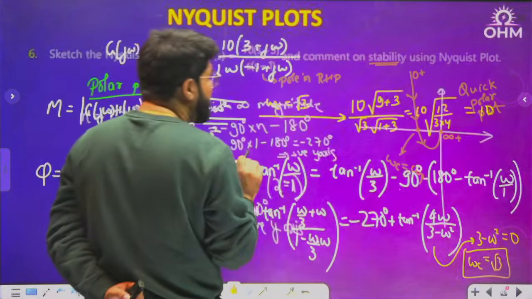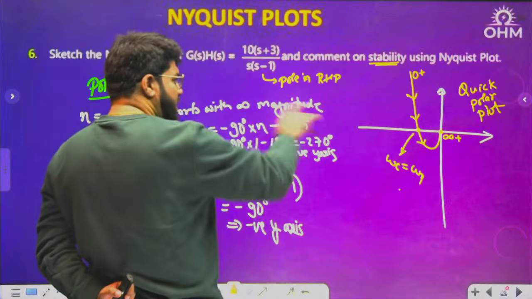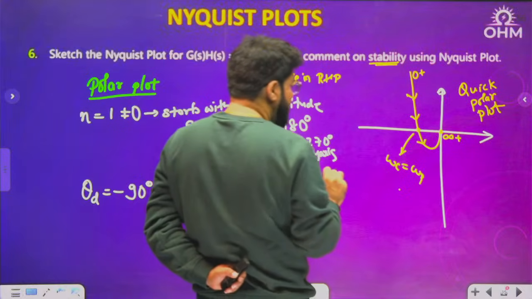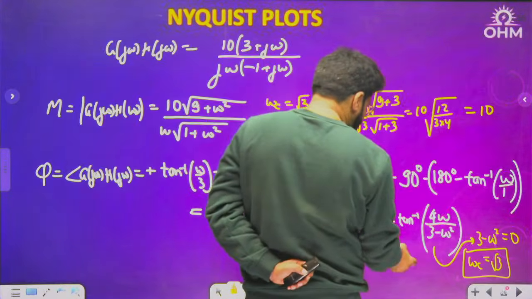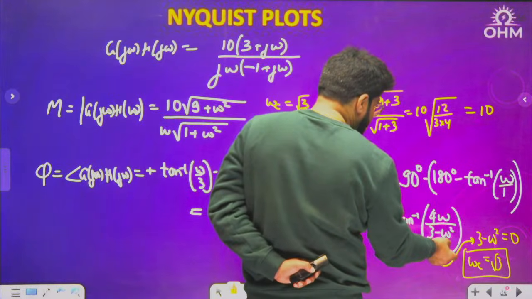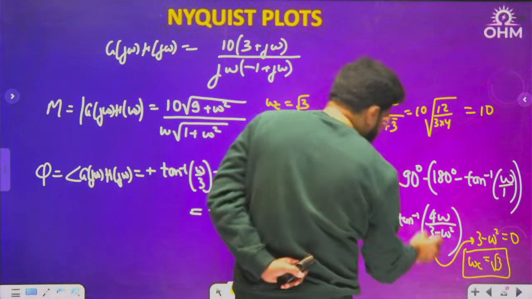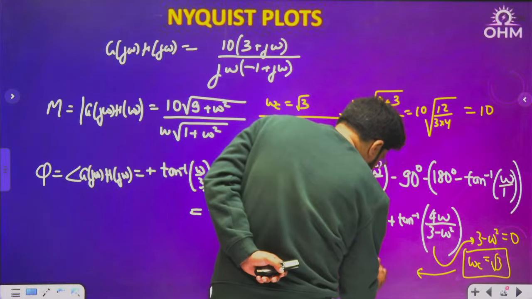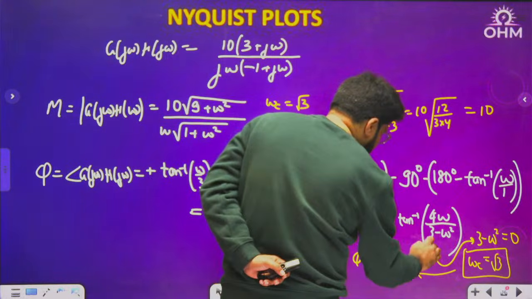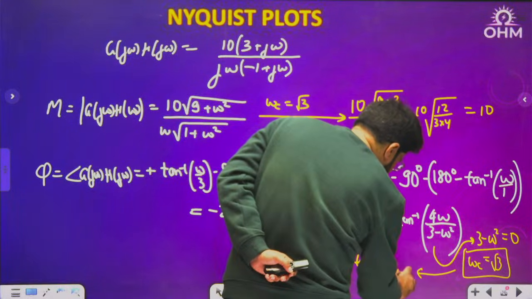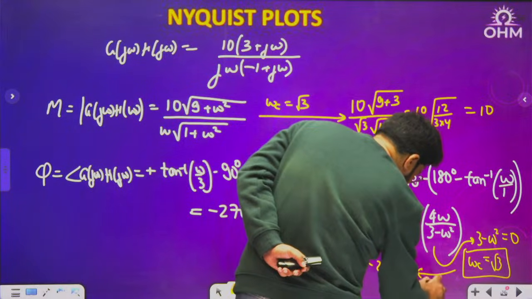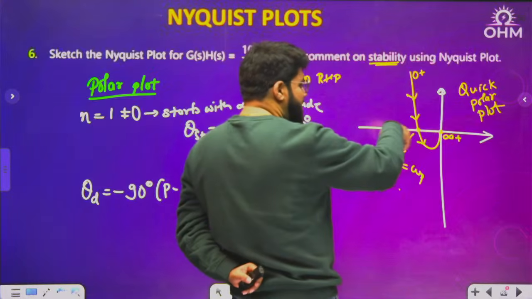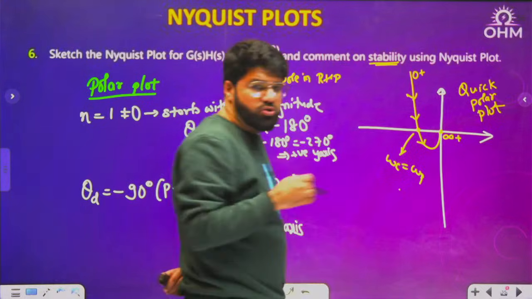So now I will complete the polar plot for this one. I will now draw the complete polar plot with this omega c. Now see, omega c has been obtained by putting denominator 0. Denominator 0 means tan inverse infinity, which is 90, so minus 270 plus 90. How much will be the phase? Minus 180. That is the reason omega c corresponds to minus 180. Which axis are you cutting? Negative x-axis. Phase crossover frequency.